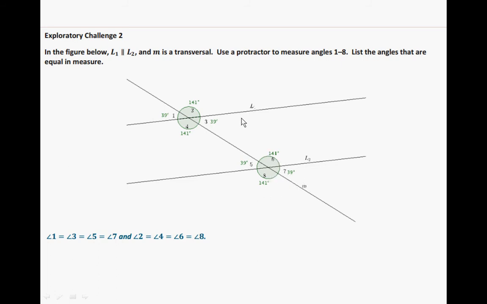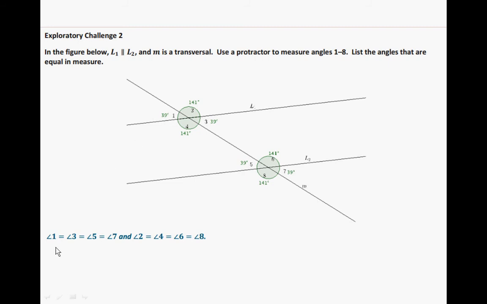And again, if you're off by a degree or two, you can just go ahead and fix it. But you should notice, what is 141 plus 39? Should equal 180 degrees, just like back in Challenge 1, when you add the two supplementary angles together, you should also get 180 degrees.